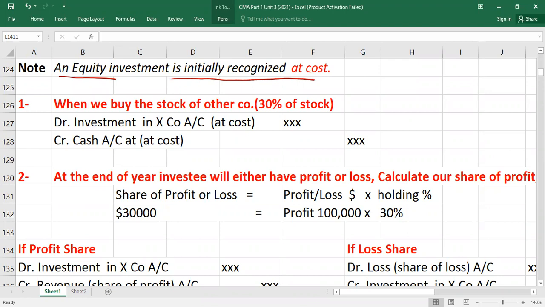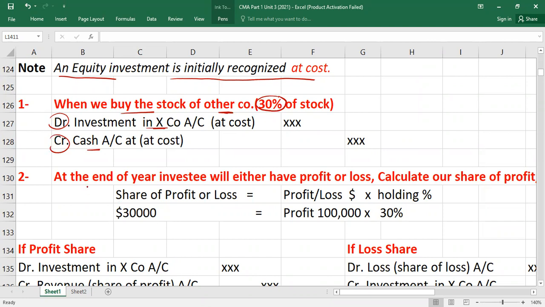Right? Clear? So when we buy the stock of another company, for example, first entry, I'm assuming here we bought 30%. Please concentrate now, it's easy. For example, we purchased 30% of the voting rights and we have elected to opt for equity method of accounting. So what entry will we pass? We will debit investment in X company, it's equity method investment, and credit cash. Again, investment means it's your asset.